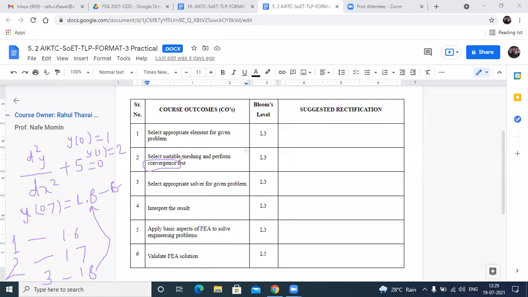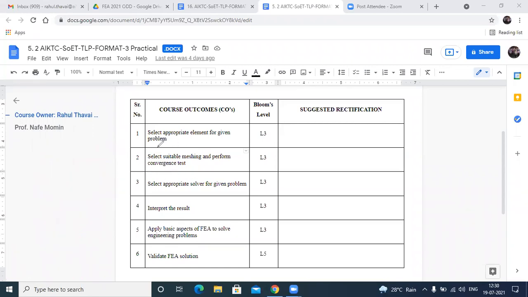Yes, sir. Try to understand. When you solve this problem by the exact method, you get 1.8. Now we are solving it using FEA. In FEA, if you take one element, your answer is 1.6. When you take two elements, 1.7. When you take three elements, the answer is 1.8. That means in FEA, if you solve the problem using three elements, your answer is the same as the exact method, and that is called convergence. That is called convergence, right?